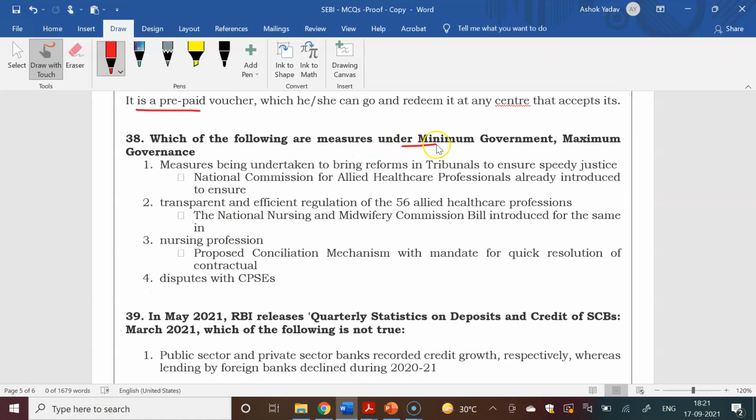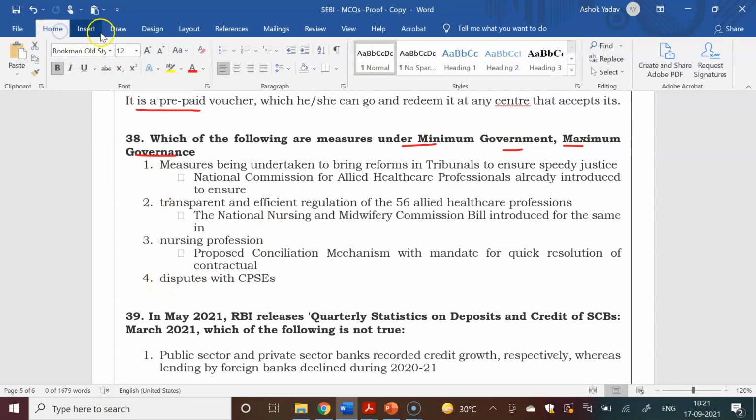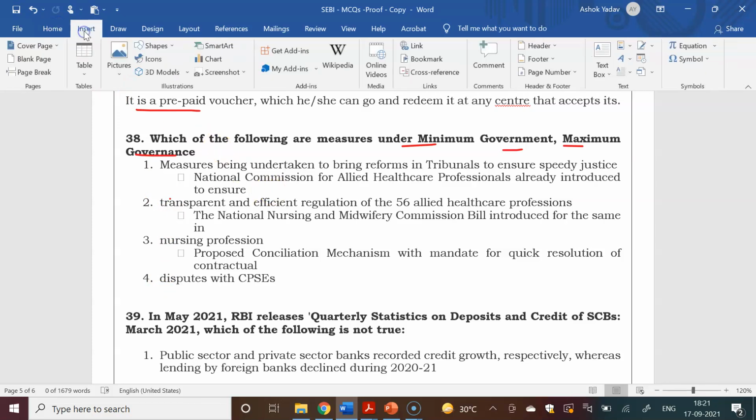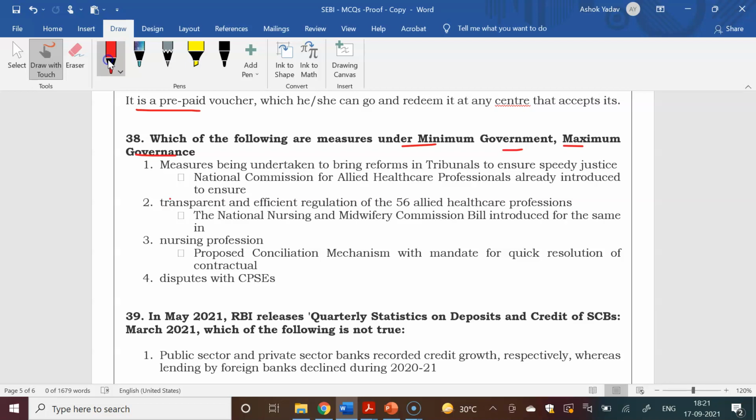Which of the following are measures under minimum government maximum governance? I think three or four options were given, so these 4 or 5 options were given. So all these are correct.